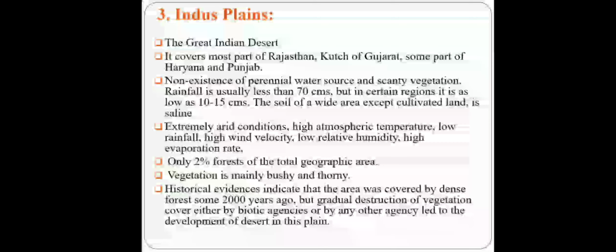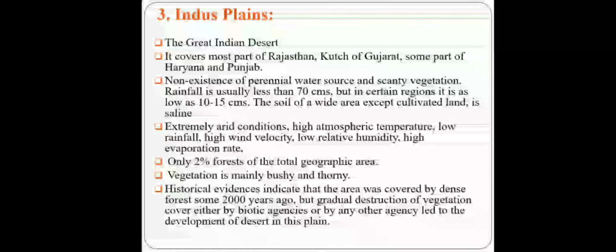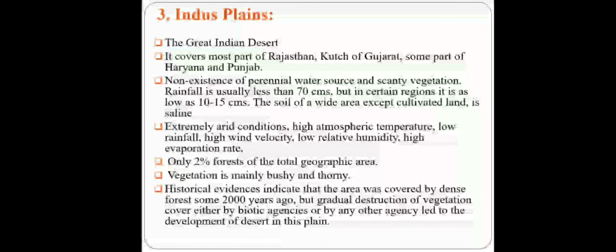Indus Plain. Indus Plain includes the great deserts of India. It covers most part of Rajasthan, Kutch of Gujarat and some part of Haryana and Punjab. Non-existence of perennial water source and scanty vegetation. Scanty means very low or insufficient vegetation. Rainfall is usually less than 70 cm, but in certain regions it is as low as 10 to 15 cm. Soil is saline. Extremely arid condition, high temperature, low rainfall, high wind velocity.